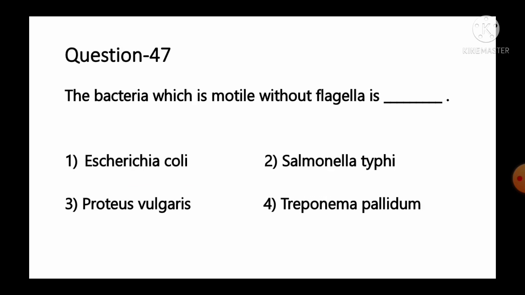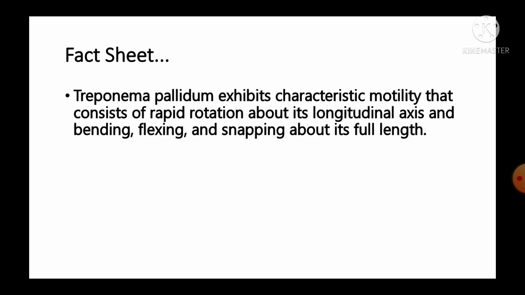Move to the next question, number 47. The bacteria which is motile without flagella is: option number 1, Escherichia coli; number 2, Salmonella typhi; number 3, Proteus vulgaris; number 4, Treponema pallidum. And the fact given regarding this question: Treponema pallidum exhibits characteristic motility that consists of rapid rotation about its longitudinal axis and bending, flexing, and snapping about its full length.